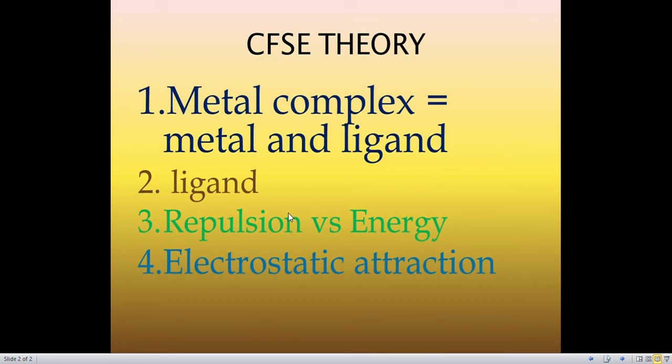And in complexes we have transition metals, d block metals. In free metal ions we have degenerate d orbitals. When a ligand approaches the metal, the d orbitals will split. Why will they split? Because there will be repulsions, right?